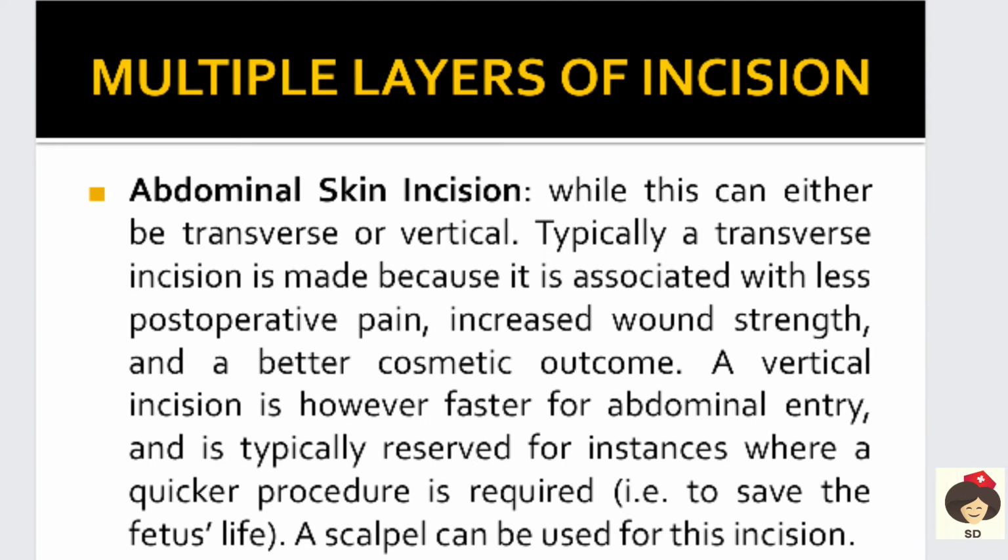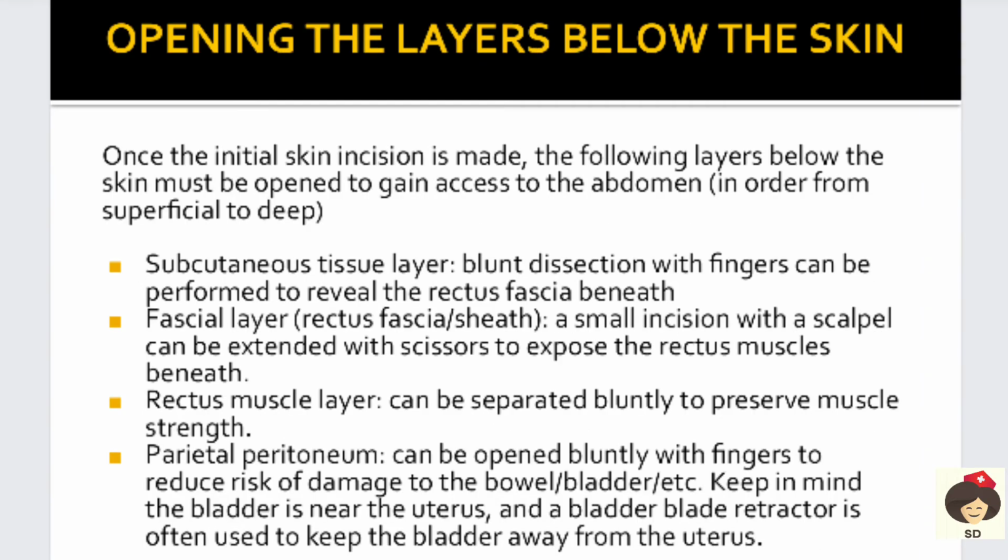Whereas vertical incision is easy to enter the abdomen, and it is reserved for instances when the surgery has to be performed quickly, that is when there is some life threatening condition for the fetus and you want to save the life of the fetus. Then for immediate access we can do a vertical incision. Once the skin is incised, the layers below the skin also should be incised in order to gain access to the uterus. The next layer is the subcutaneous tissue layer. It will be bluntly dissected with the fingers, and it will reveal the rectus fascial sheath.